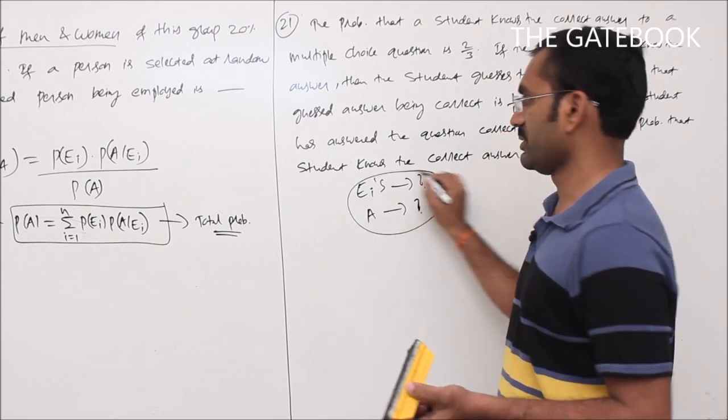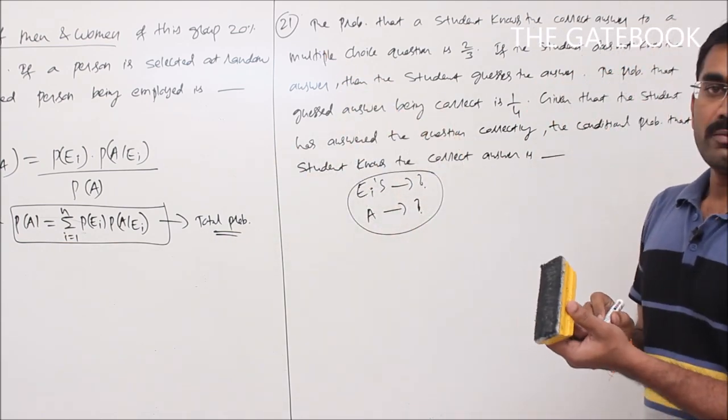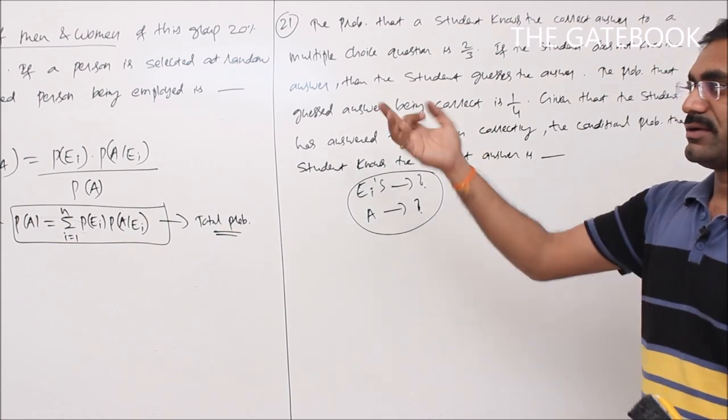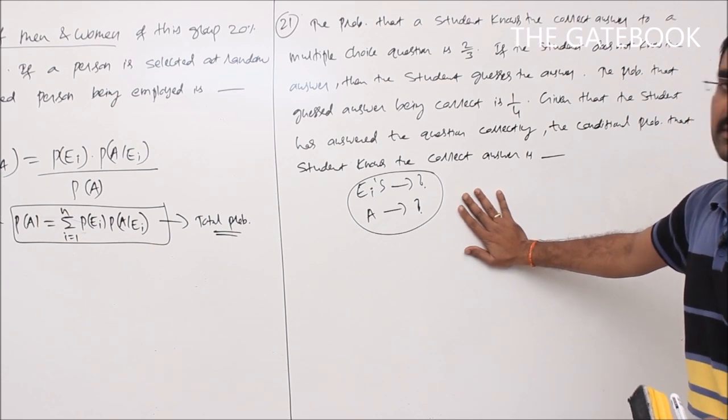So like the previous problem. In the previous problem, what are the Eis here? Men and women. What about A? A refers to employment. Here, what are the Eis and what about A in this problem, the 21st problem?